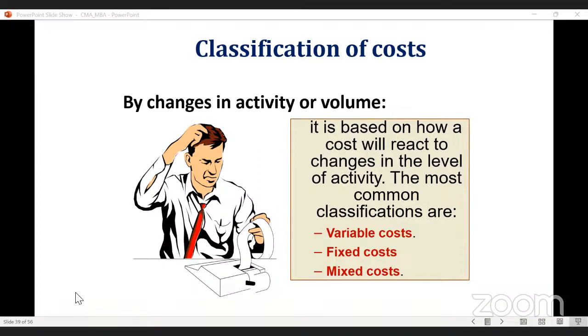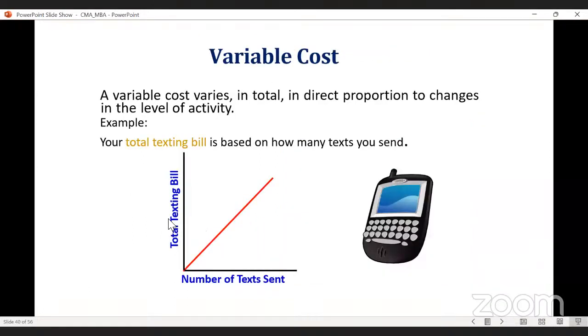Okay. So this is the example of variable cost. Another example you can take: variable cost varies in total in direct proportion to changes in your level of activity. Your total texting bill is based on how many texts you send. Nowadays, actually, it is fixed. Once we are charging, let's say 700 or 800 rupees at a time, we are using it up to a period of 84 days.